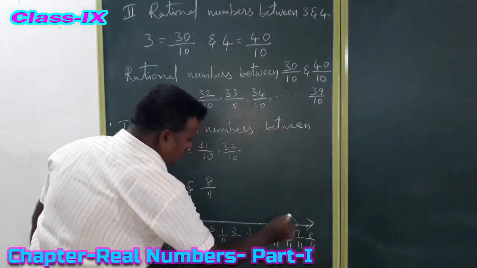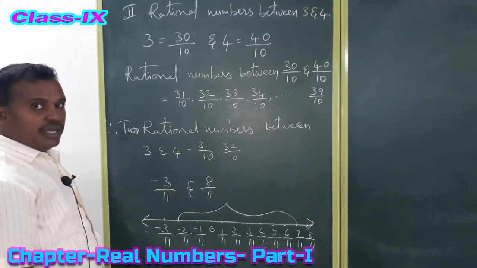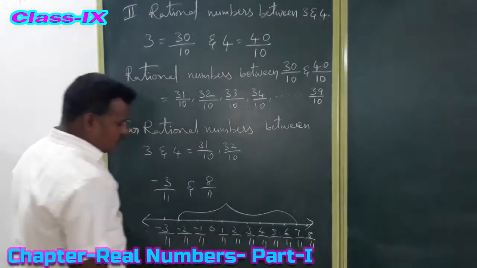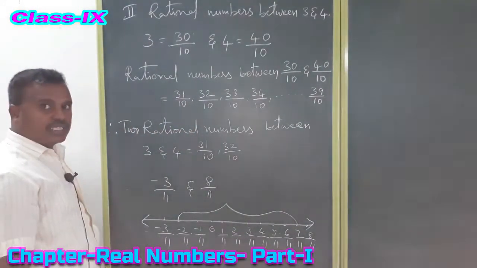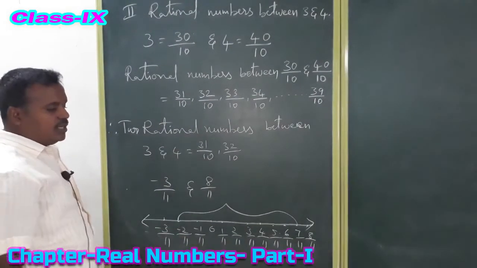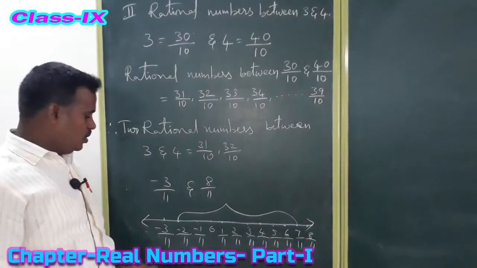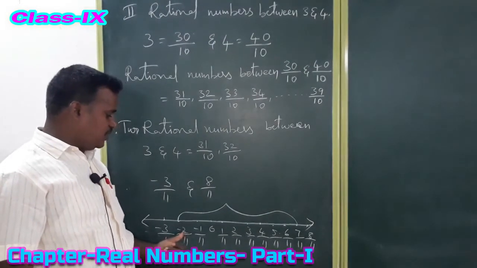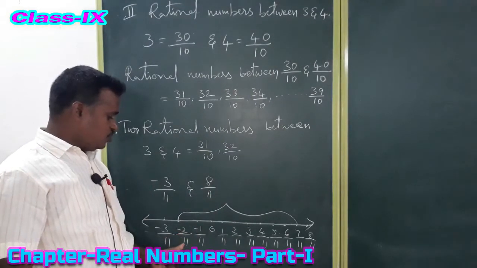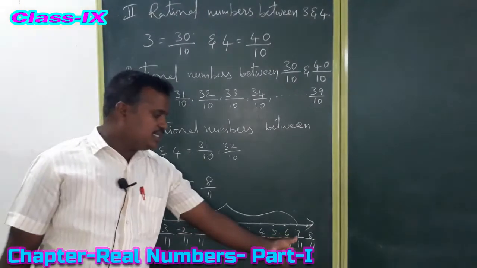So these numbers are the required rational numbers between minus 3 by 11 and 8 by 11. The given fractions are like fractions, so directly, without the mean method, we can write the required 10 rational numbers. So what is the answer? The 10 rational numbers between minus 3 by 11 and 8 by 11 are minus 2 by 11 to 7 by 11.